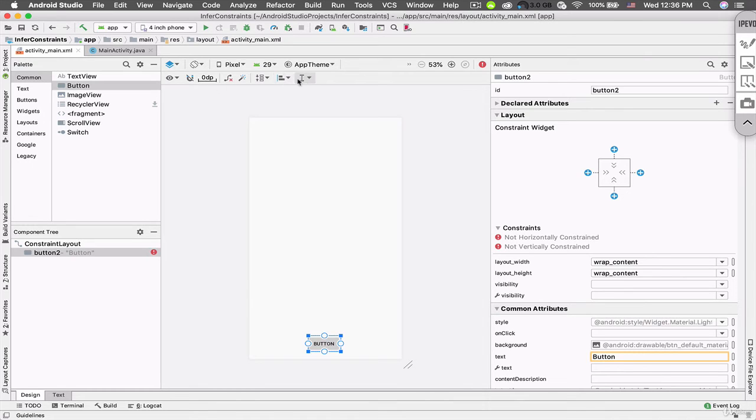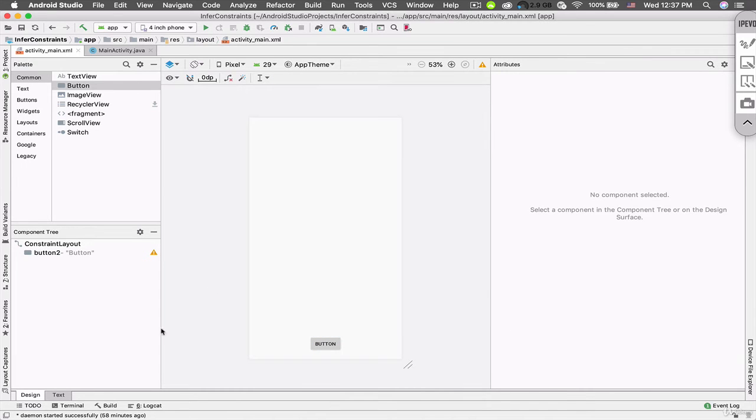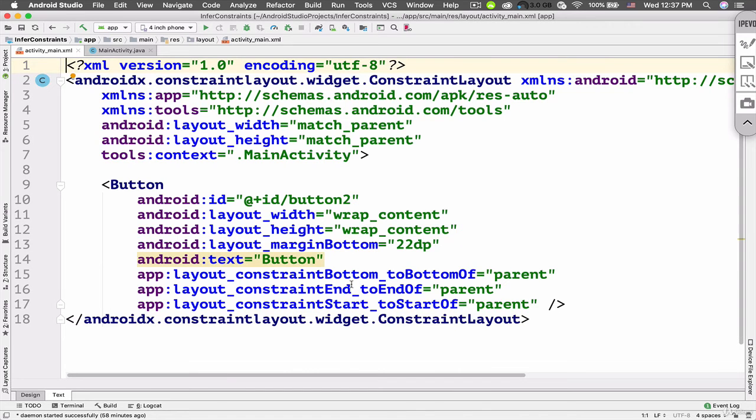And here we've got some items for the constraint layout. One of these items is actually for inferring constraints. So if you hover over this item, it says infer constraints. So I just tap on this item here. Now the constraints are inferred. So let's just switch to the text tab and see what we have here.